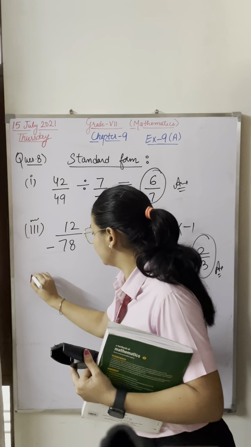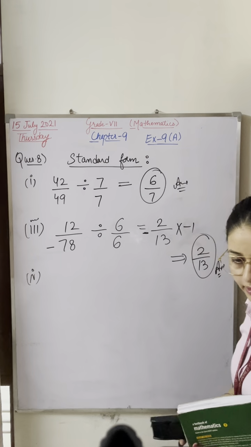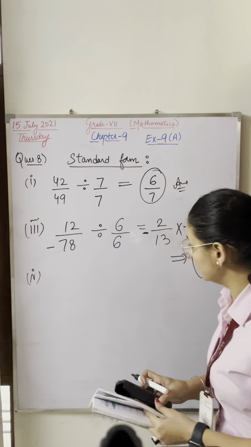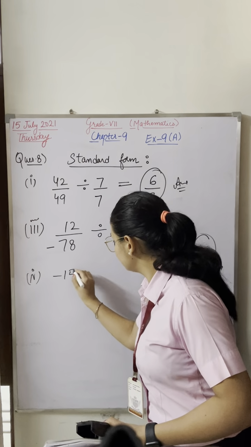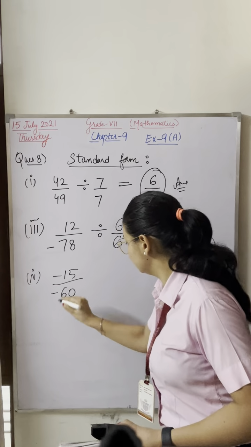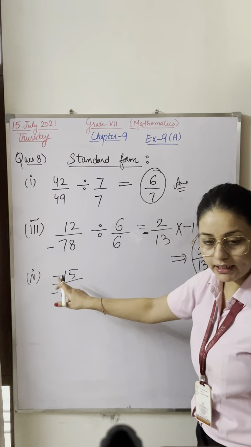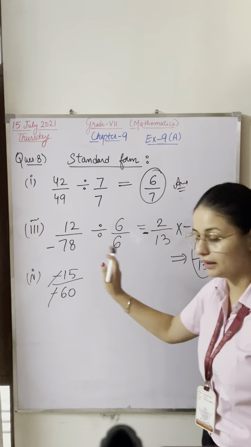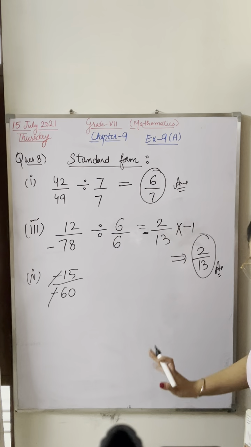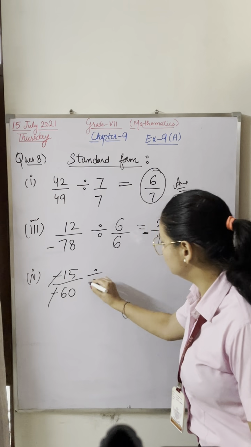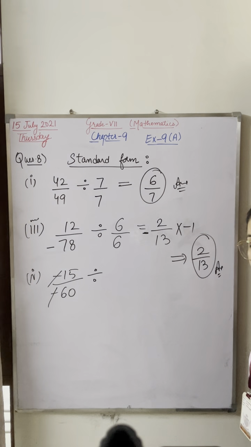Now, fourth part. Fourth part is minus 15 upon minus 60. Minus 60 is there? Okay. So this is minus minus already. So minus minus sign you can cancel in the beginning. Now it is going on which table? Check it out.